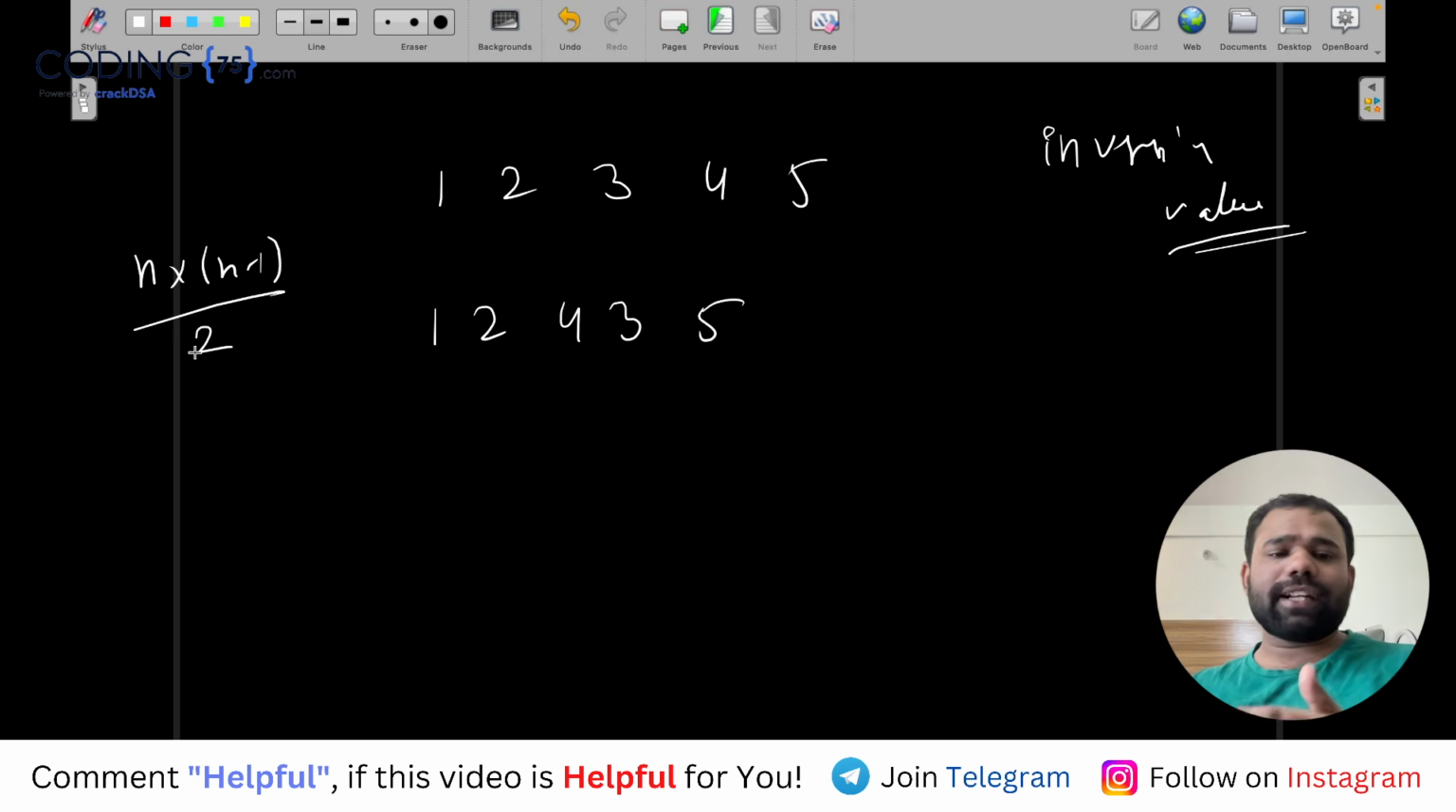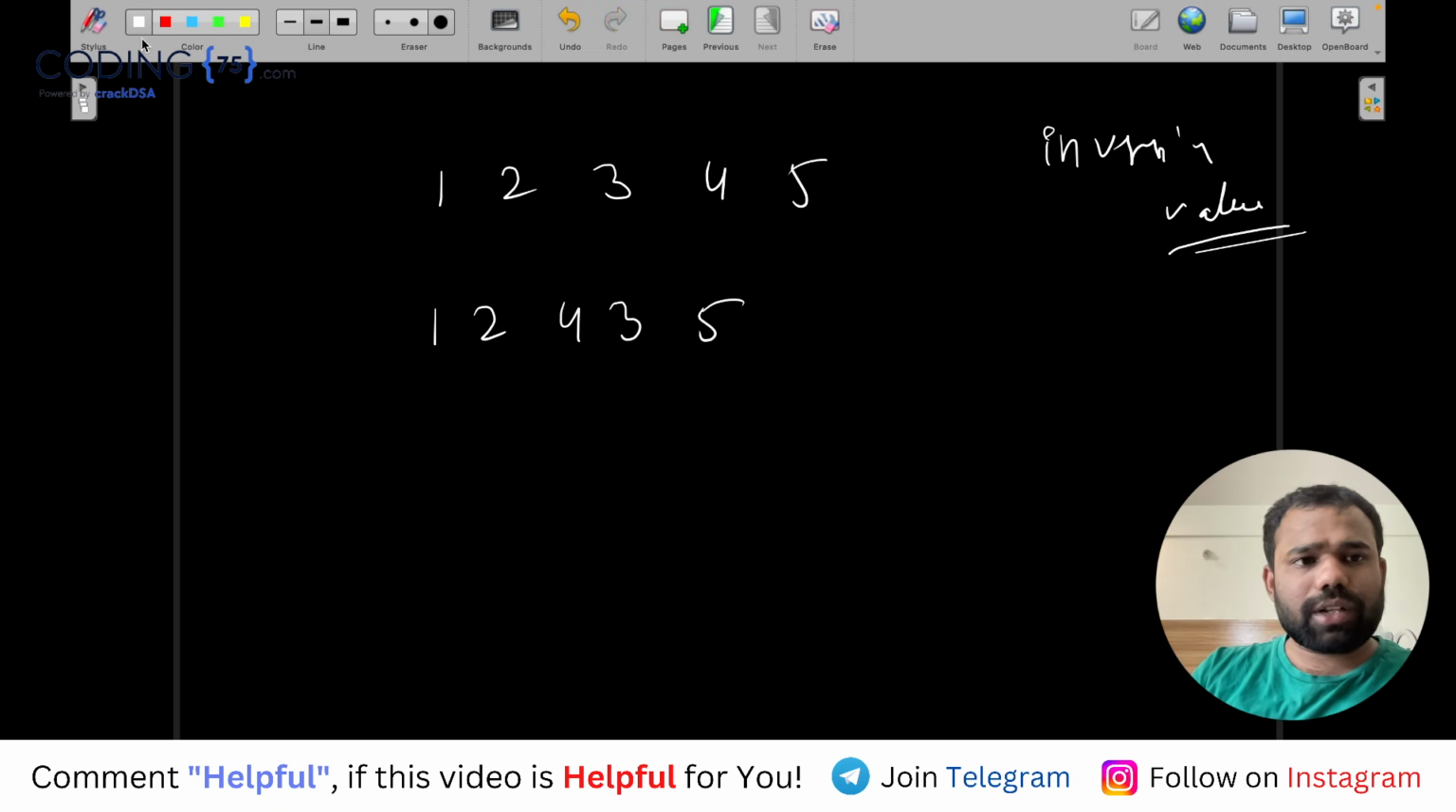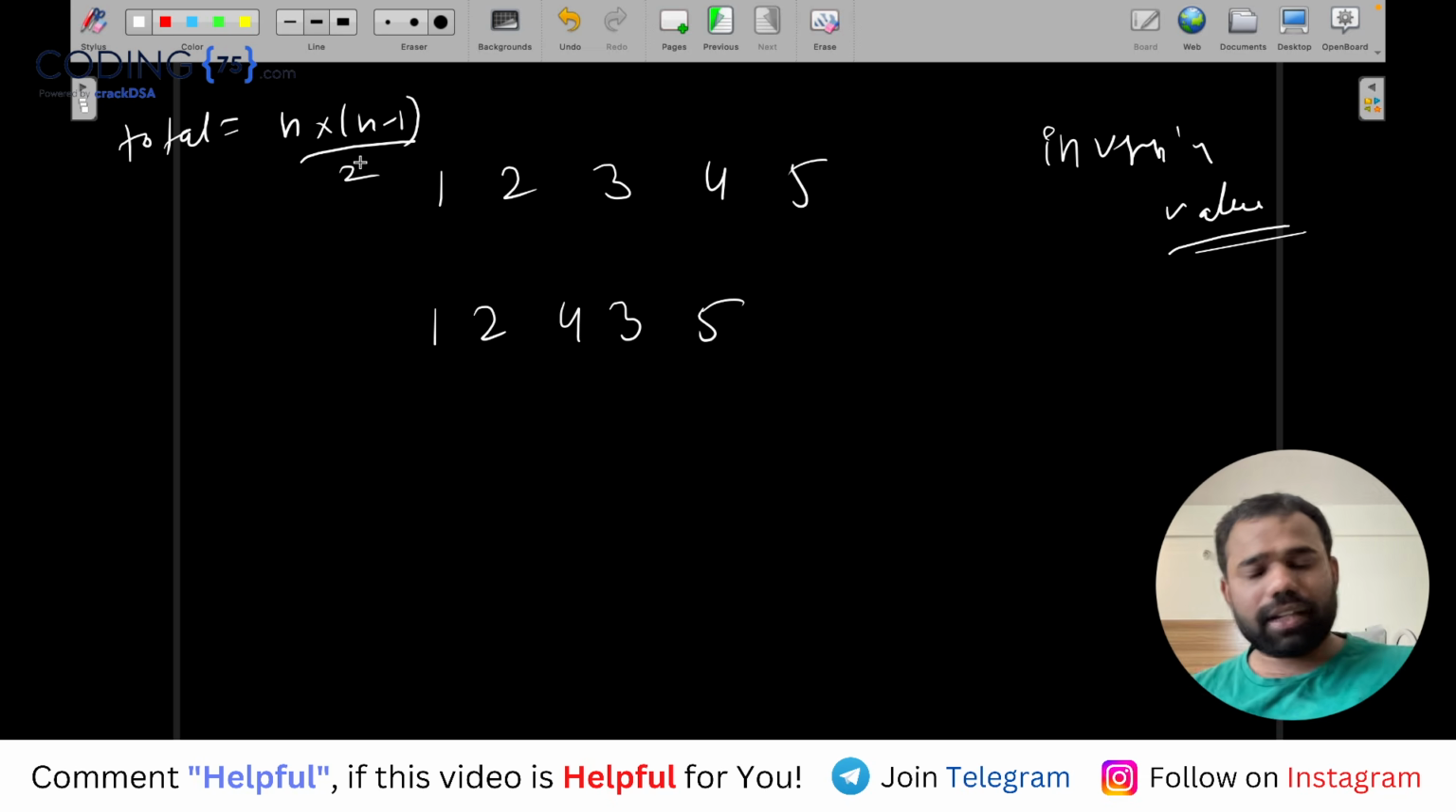So normally it is n into n plus 1 by 2, but here we are not considering single numbers as a subarray. That is why the number of subarrays will be n into n minus 1 by 2, at least of length 2. So the total number of subarrays that are possible is n into n minus 1 by 2. Very good.